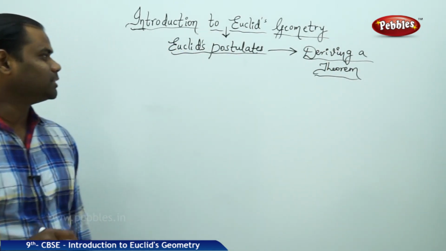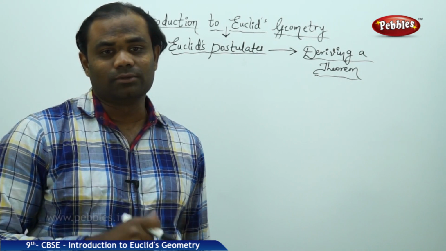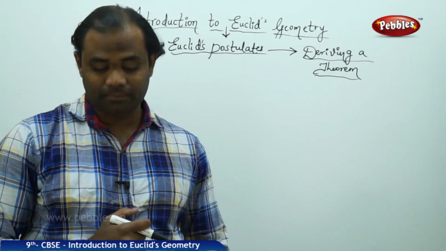So let's see how a theorem is derived using Euclid's postulates exclusively.